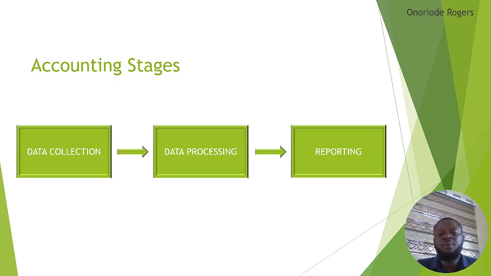Then the final one, we have the reporting, which is the last stage of financial accounting. It has to do with the preparation of the income statement, the statement of financial position, the cash flow statement, and equity. Just to recap: data collection stage, data processing stage, and reporting.